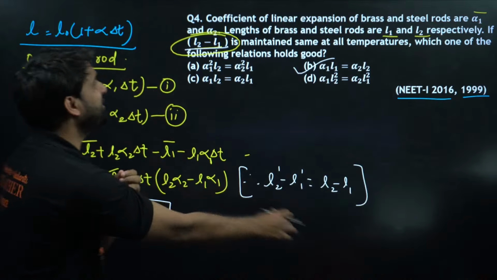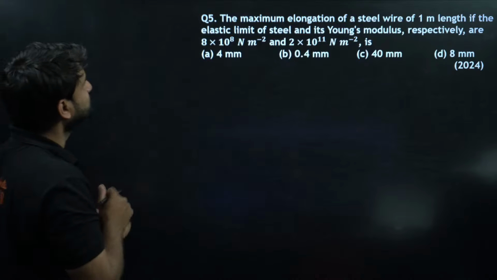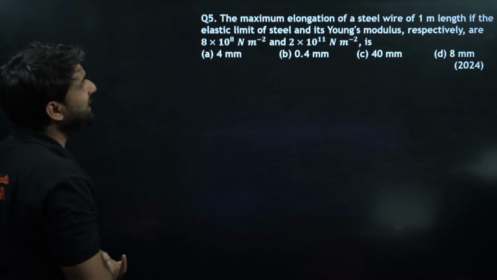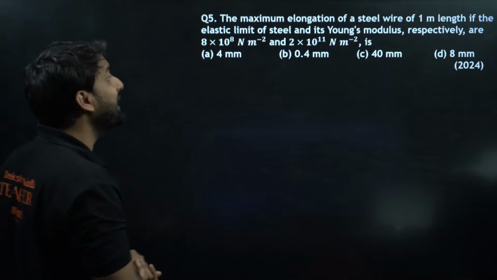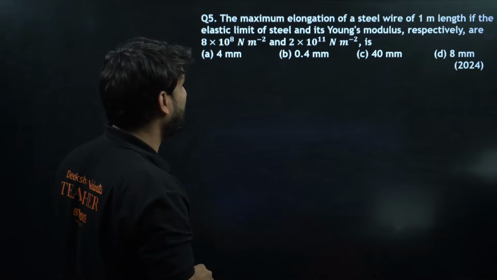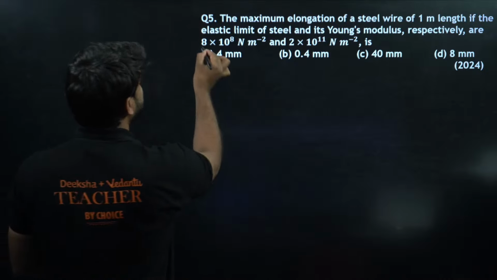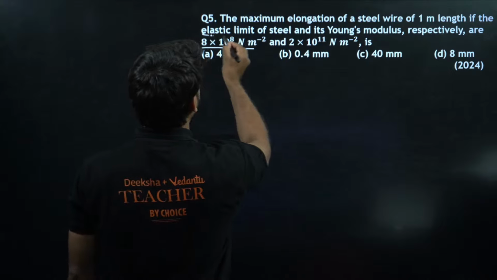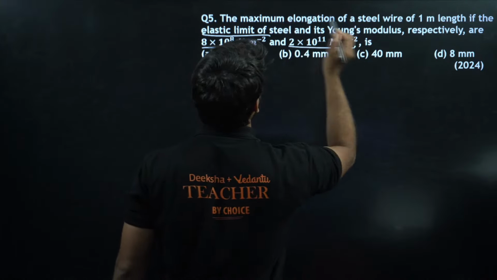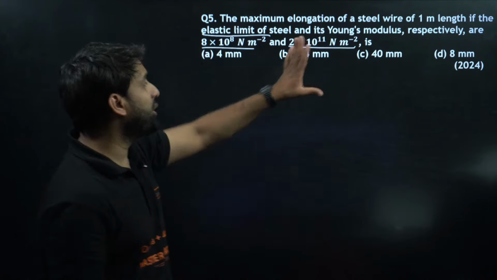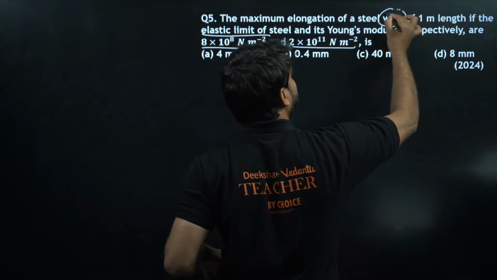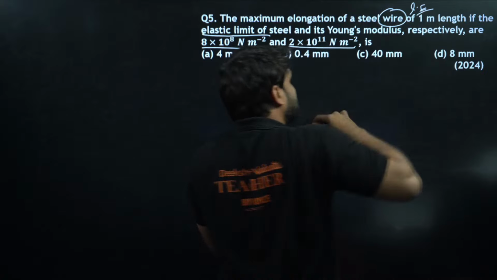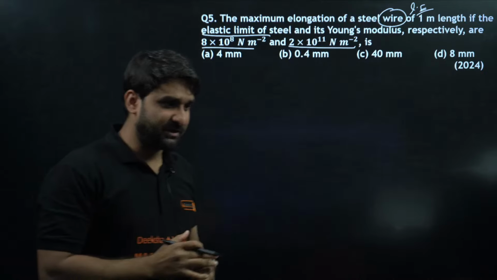Okay, so moving to the next question, question number 5. The maximum elongation of a steel wire of 1 meter length, if the elastic limit of steel and its Young's modulus respectively are given. So this is Young's modulus, and the elastic limit means delta L. We are talking about a wire here, so which expansion will this be? Linear expansion, because length is increasing. So this is linear expansion.